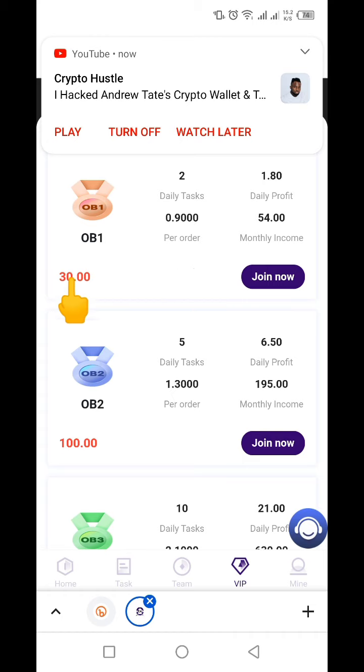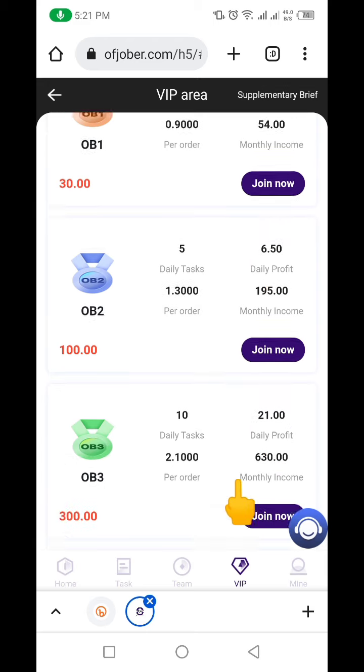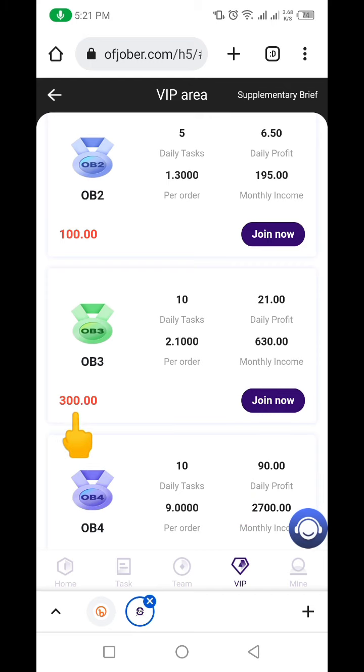So if you're coming with this $30, you're going to be earning $54 every month. If you're coming with 100 USDT, you'll be earning 195 USDT every month, which is 6.5 USDT every day. You see this one, if you're coming with 300 USDT, you'll be earning 630 USDT every month, and 21 USDT every day. This is a whole lot of ways you can actually make money.